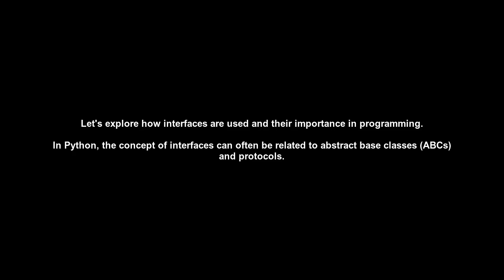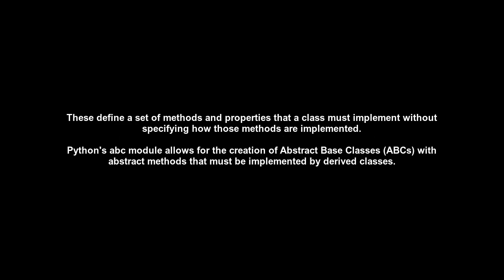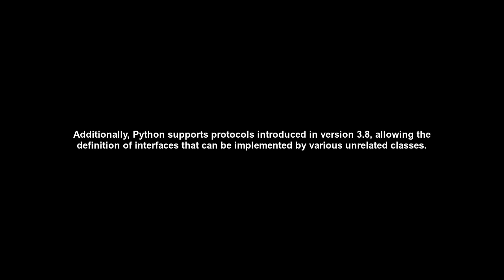Python's ABC module allows for the creation of abstract base classes with abstract methods that must be implemented by derived classes. Additionally, Python supports protocols introduced in version 3.8, allowing the definition of interfaces that can be implemented by various unrelated classes. Python's ability to handle multiple inheritance further enhances its flexibility in supporting different class structures.